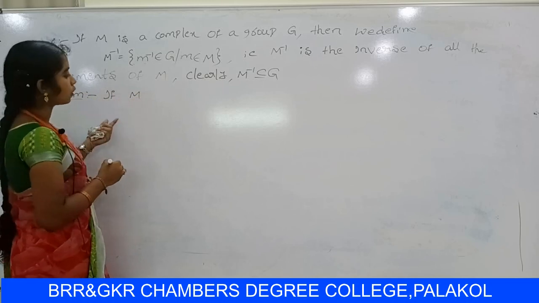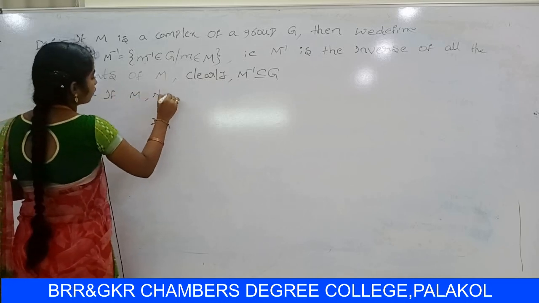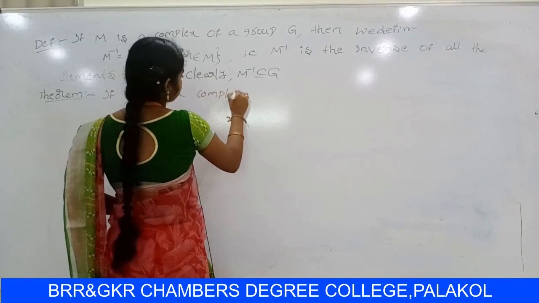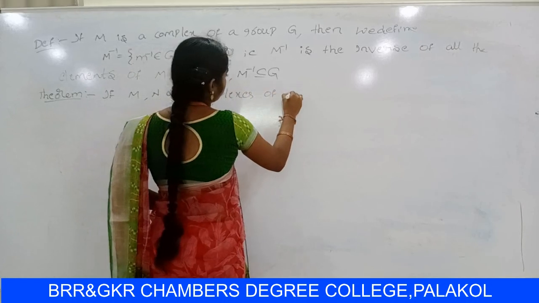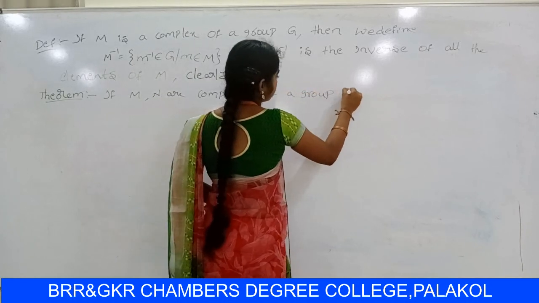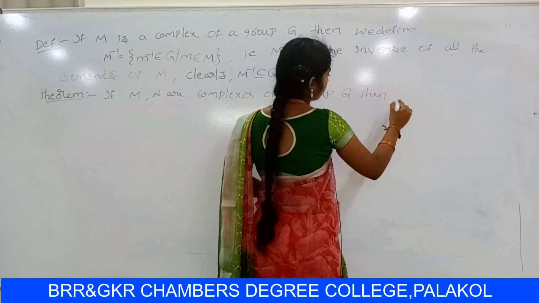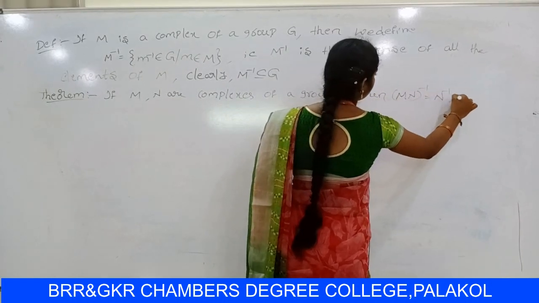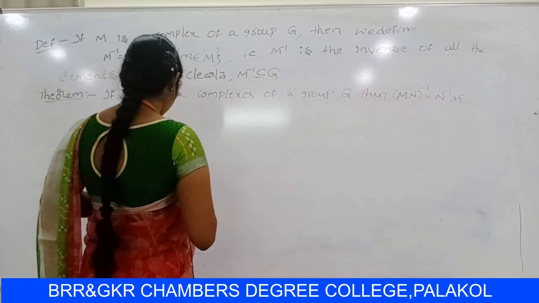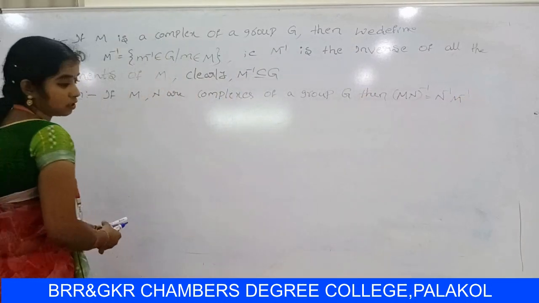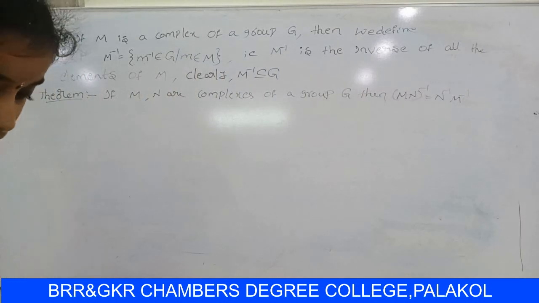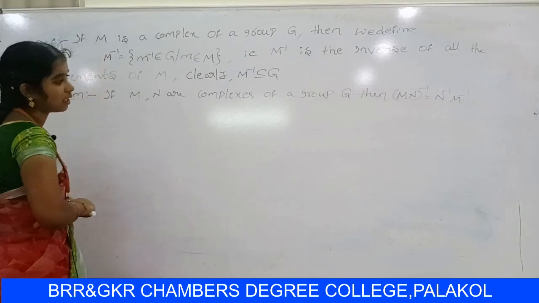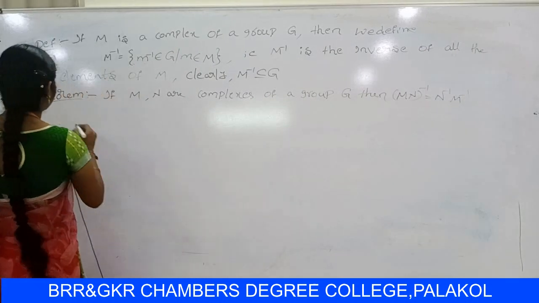If M, N are complexes of a group Z, then (MN) whole inverse equals N inverse into M inverse. So this is the statement. So M, N are complexes of a group Z, then (MN) whole inverse equal to N inverse M inverse. So proof.